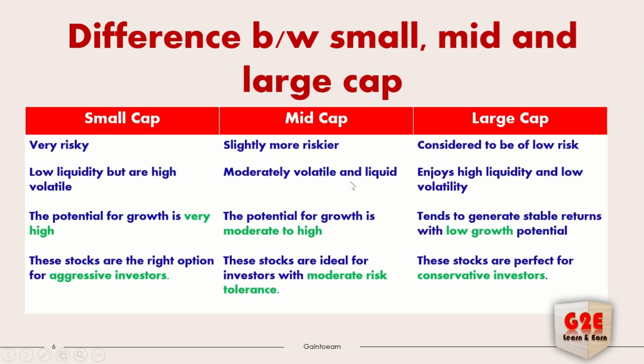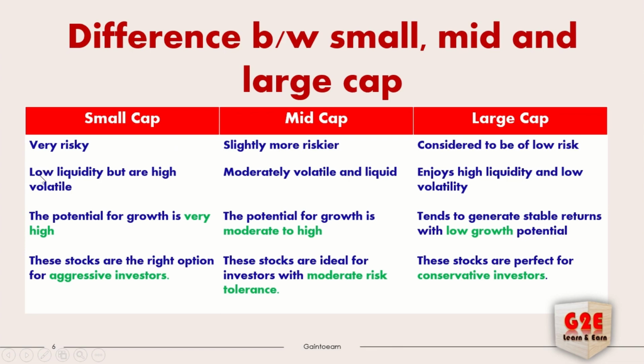Liquidity means, whenever you expect to exit the market and get your money back, that we call liquid. If liquidity is available for the particular stock, only then can you invest. If no seller is available and no buyer is available, there is no liquidity. In such cases, if we invest, we will not get our money back. Most investors may not invest in small cap funds, only a few investors.